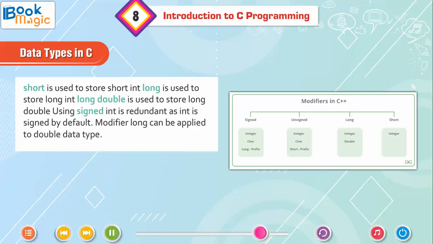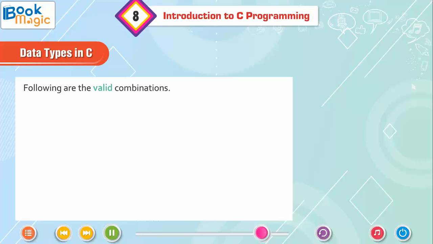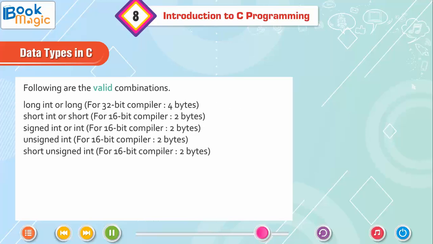Modifier long can be applied to the double data type. Following are the valid combinations. long int or long for a 32-bit compiler, 4 bytes. short int or short for a 16-bit compiler, 2 bytes. signed int or int for a 16-bit compiler, 2 bytes. unsigned int for a 16-bit compiler, 2 bytes.